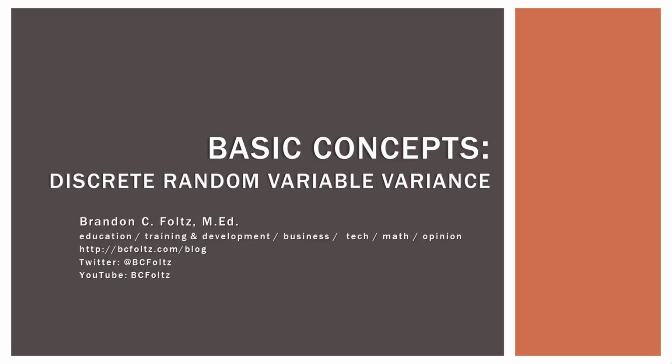So the class with the more spread out scores had more extremes. It had more students that did very well, but it also had more students that did very poorly, even though the average for the class was the exact same as the first class. So this is just bringing that into the idea of discrete random variables so we can begin to compare data sets, to make conclusions about our data, and things of that nature.